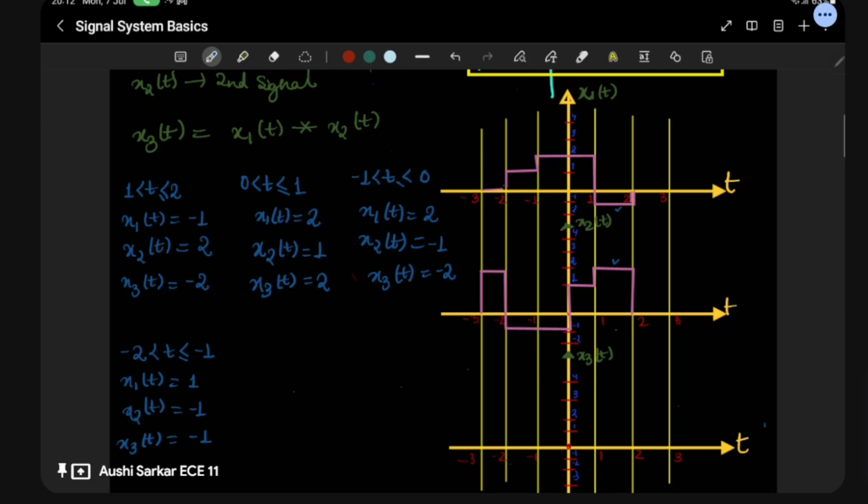And here comes the next interval, -3 to -2.